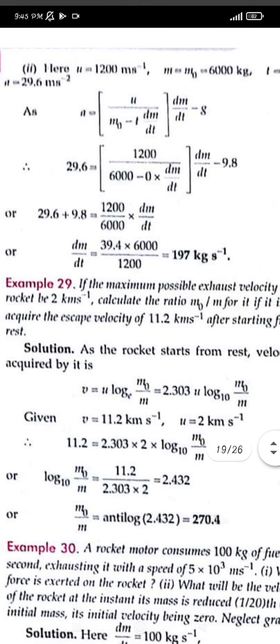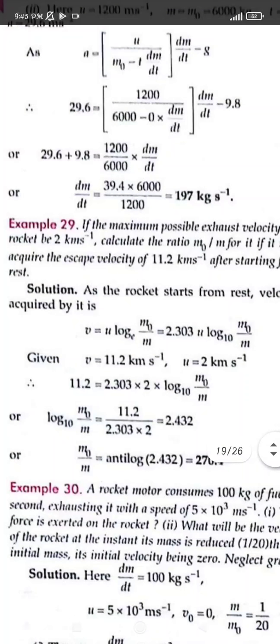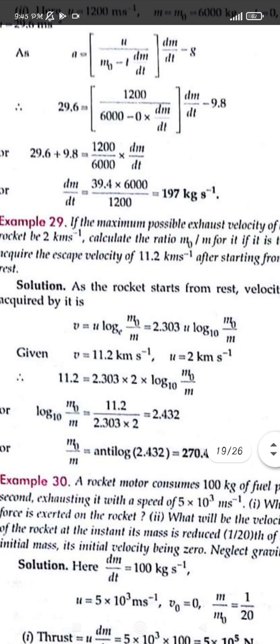If the maximum possible exhaust velocity of a rocket is 2 km per second. So the given value is already 2 km per second, u is given, and calculate the ratio of m0 upon m.